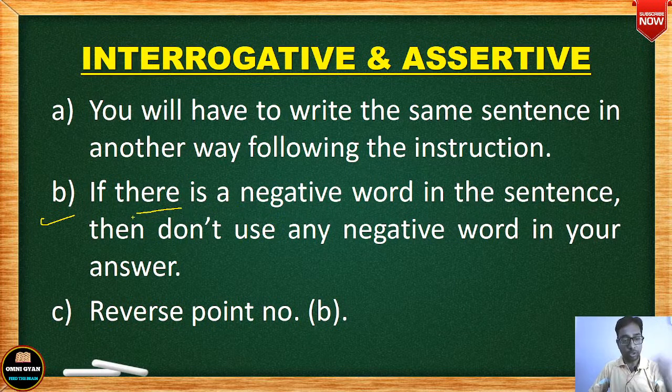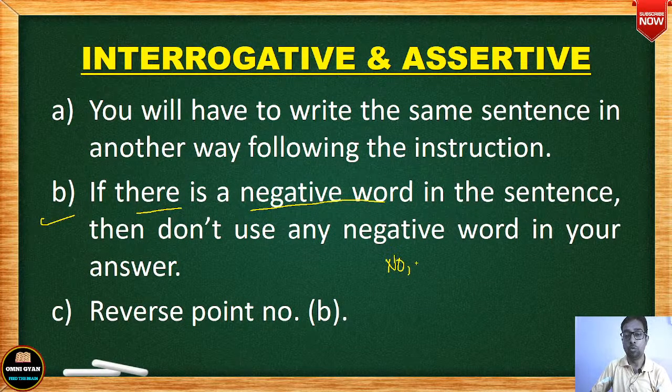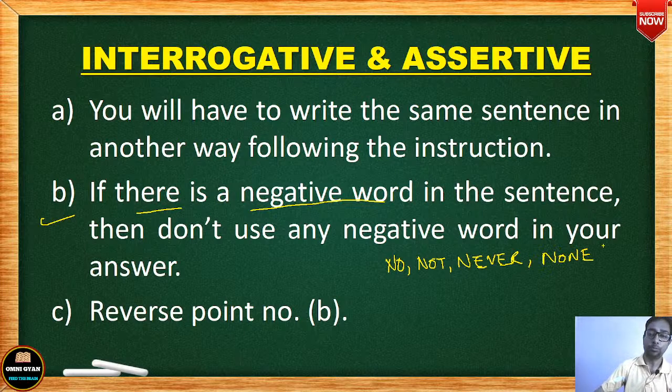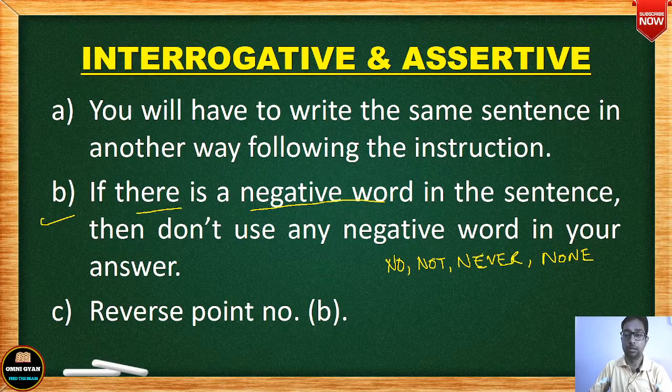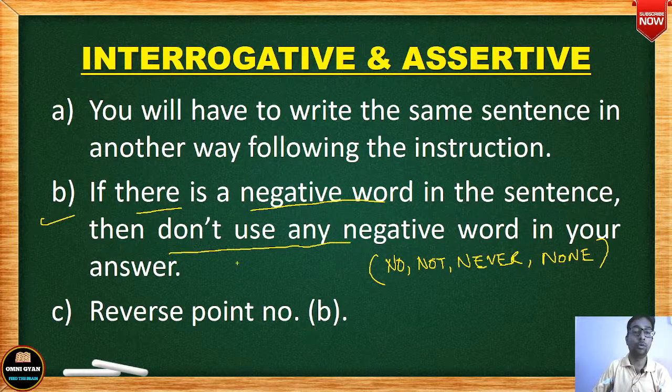Now let's see number B. Here it is very important to note in interrogative and assertive, try to understand this thing. The condition in number B is that if there is a negative word. What is a negative word? Negative words are basically 4: no, not, never, none. Please note this down and never forget this in your life. These are the 4 negative words that are applicable here in sentences for interrogative and assertive sentences. Now what is the condition? If there is a negative word in the sentence, then don't use any negative word in your answer.